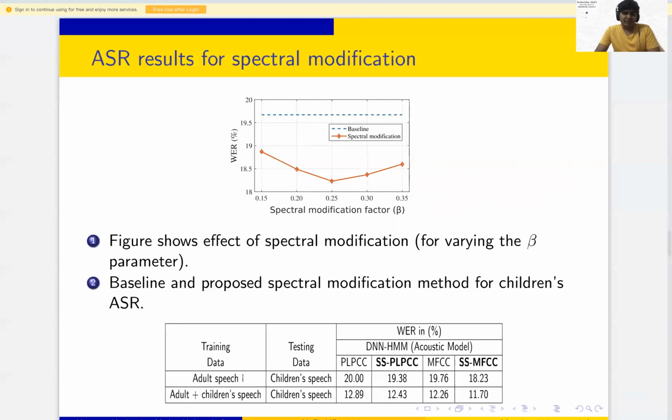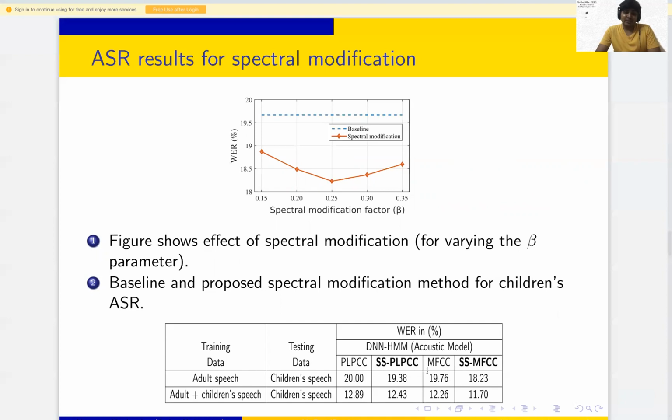Here we have adult data for training and children's data for testing. We have used two kinds of features in the DNN-HMM acoustic model: first PLPCC and another one MFCC.